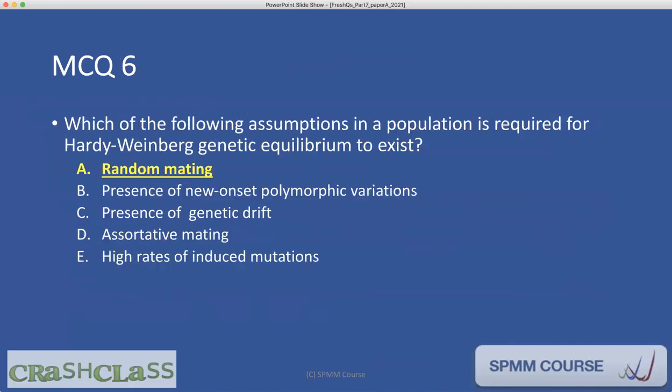And then they're asking what assumption is required for Hardy-Weinberg equilibrium to exist. The assumption is random mating. Mating should be random. Everybody should have equal probability of mating with anyone in the population. If that is not present, if the mating is non-random, then the probability distribution will get skewed. Generally speaking, Hardy-Weinberg equilibrium exists because mating is reasonably random within the population.